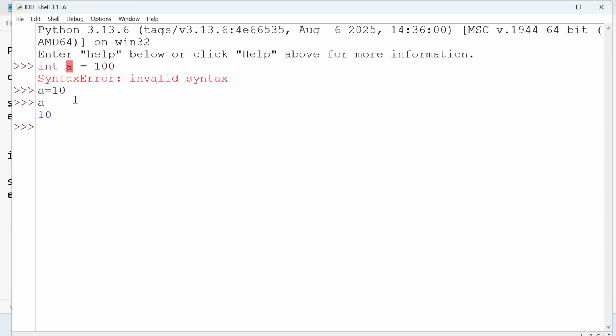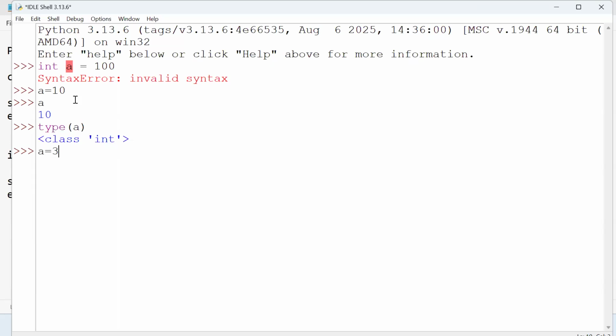We got the value. Did I mention any data type like integer? No. But Python decides internally the data type for a. Just for your curiosity, if you want to know what data type is assigned to your variable, type of a gives integer type. Type is a built-in function, so type of a means integer.